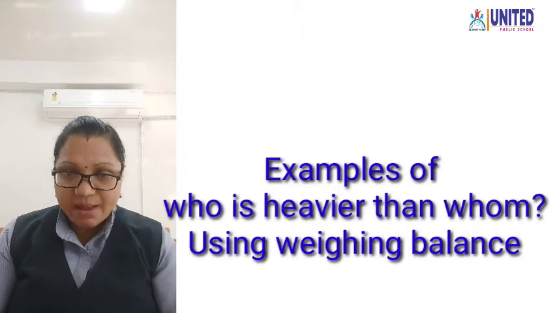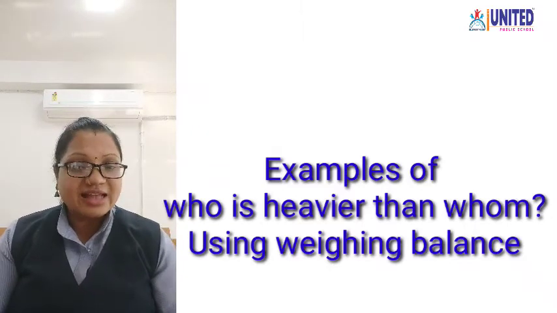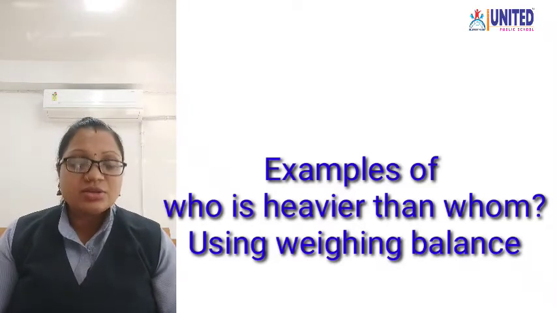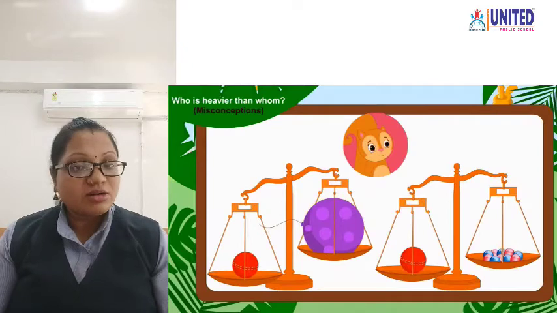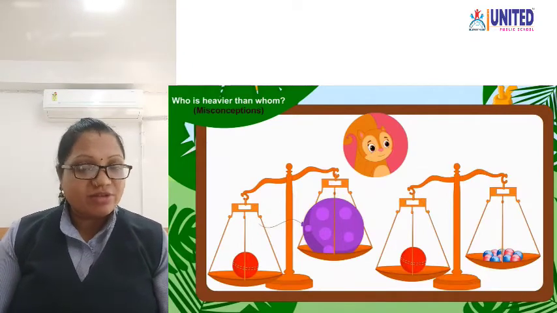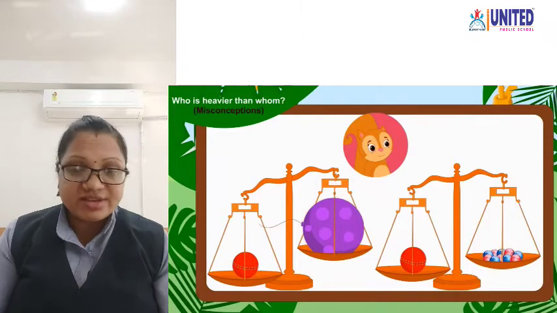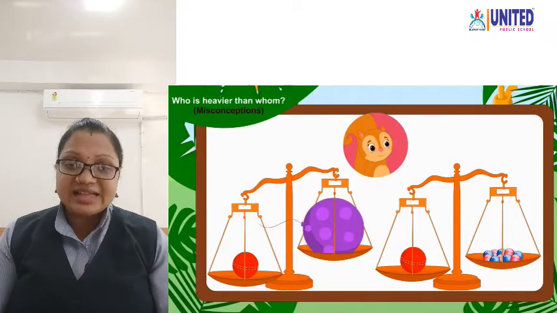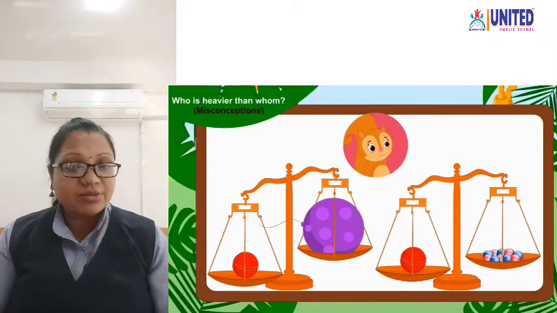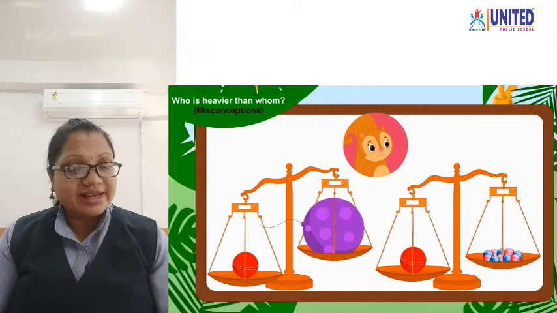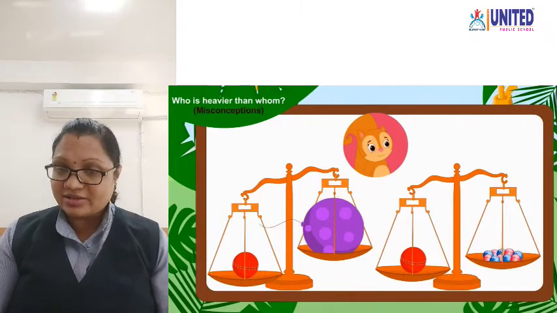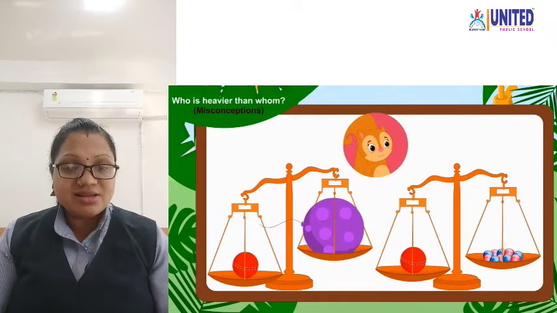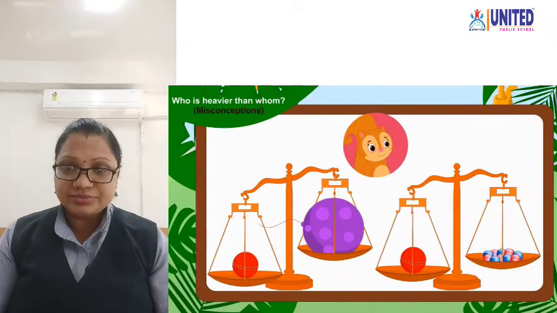Let us see examples of who is heavier than whom by using the weighing balance. Suppose I have one balloon and one cricket ball and I put them into the weighing balance. Now tell me, which is heavier here? Yes, the cricket ball is heavier. Here, the size of the balloon is bigger than the cricket ball, but still the cricket ball is heavier. So here you can understand that size does not matter for whether a thing is heavier or lighter.